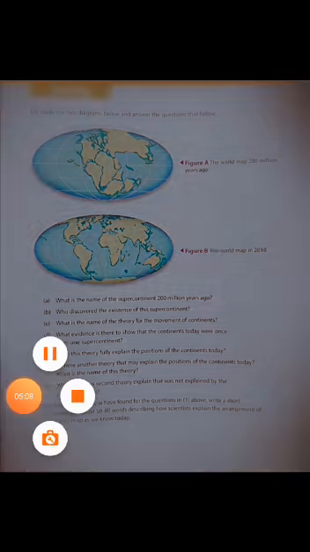Question number 4. What evidence is there to show that the continents today were once from one supercontinent? The answer is the distribution of ancient fossils, rocks, mountain ranges, and the locations of ancient climate zones. Question number 5 is, does this theory fully explain the positions of the continents today? The answer is continental drift is the theory that the Earth's continents have moved over. It is now accepted that the plates carrying the continents do move across the Earth's surface.